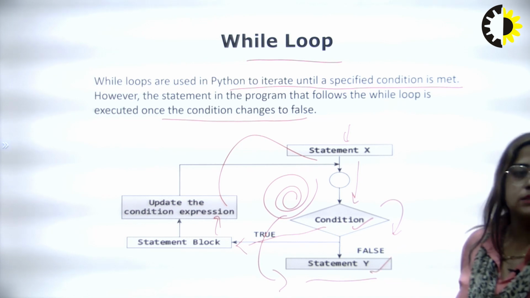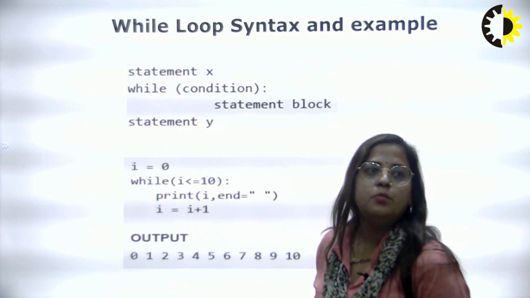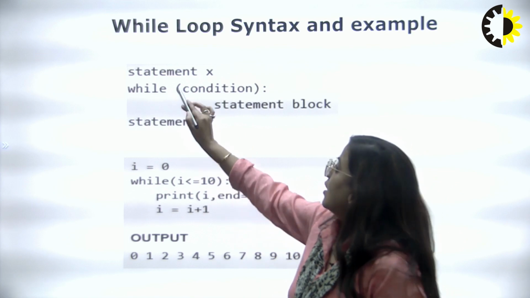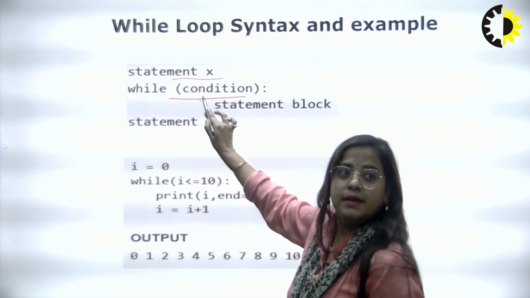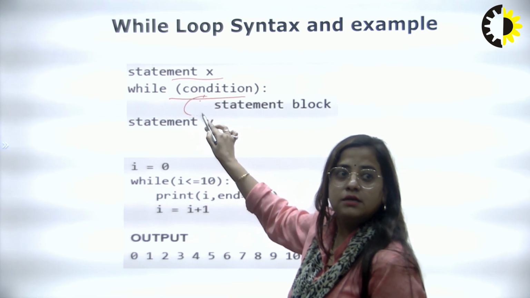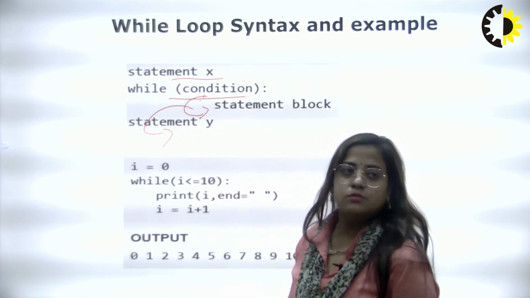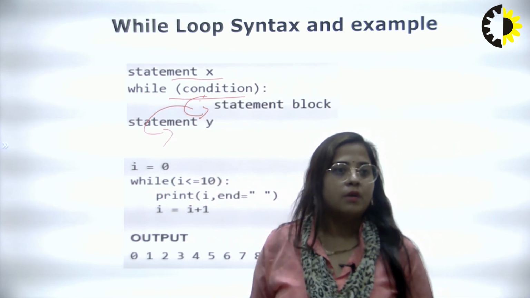Now this is the syntax of the while loop. According to the flowchart, first check the condition. So statement X, then while condition: if the condition is true, it comes to this block, otherwise it comes to this block. So this is the syntax of the while loop.